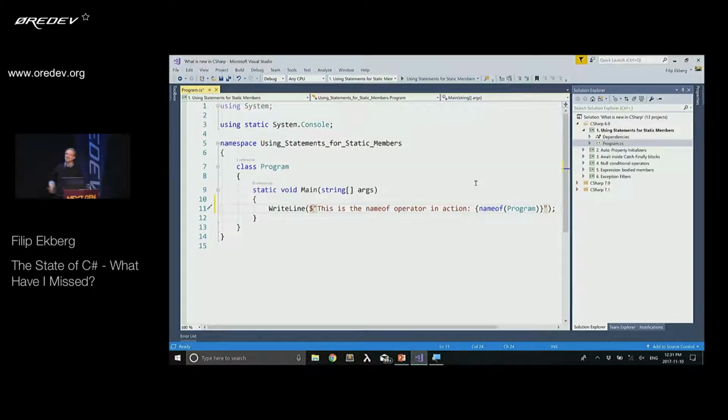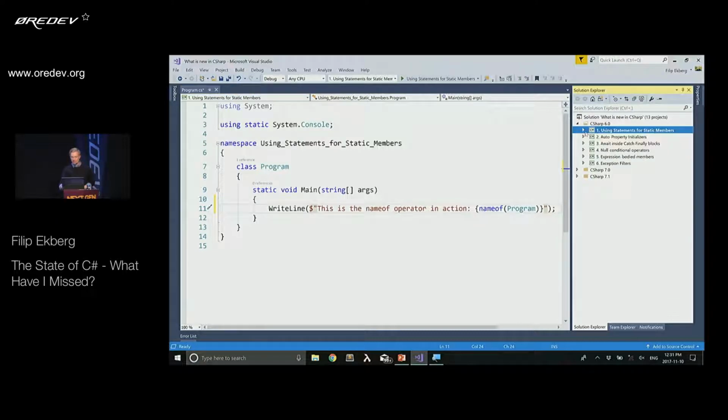And then we also have the nameof operator. The reason that you say nameof(Program) and not have the hard-coded string "Program" is because you would have a really hard time changing the name of Program when you do refactoring. So you'd find the reference to that, which makes it easier when you do logging and so forth.